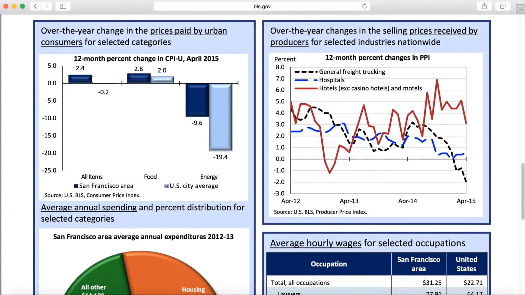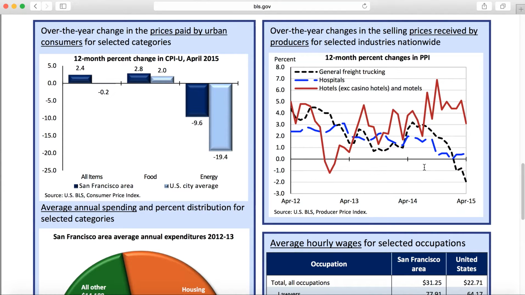If you look at what we're spending on all items collectively, we've had about 2.4% of a price increase, where the rest of the nation has stayed relatively equal. It's gone down a tiny bit. And then if you look at what's going on with food, we see that our food prices have gone up 2.8%, where the national average for food prices has only gone up 2%.